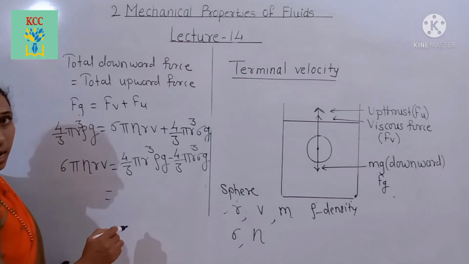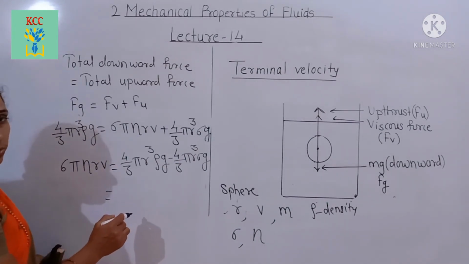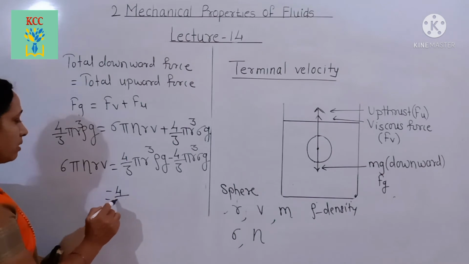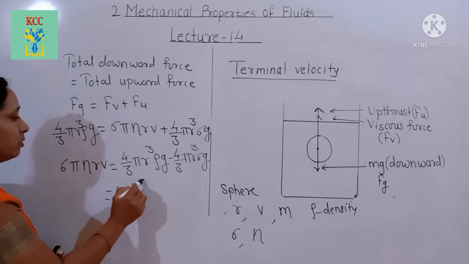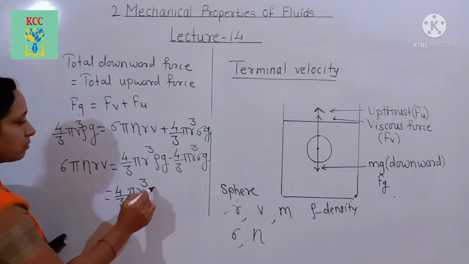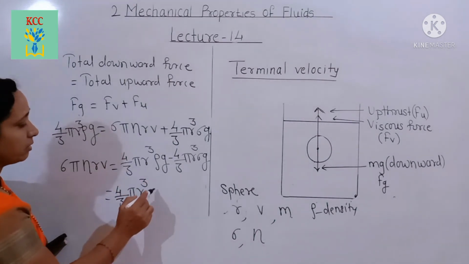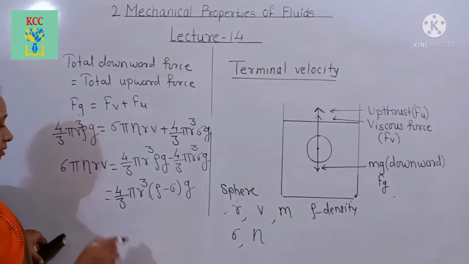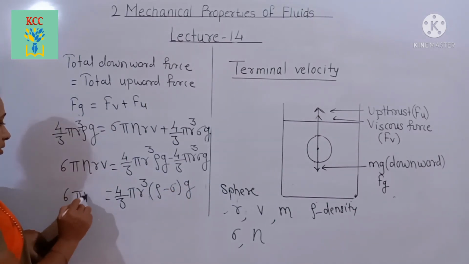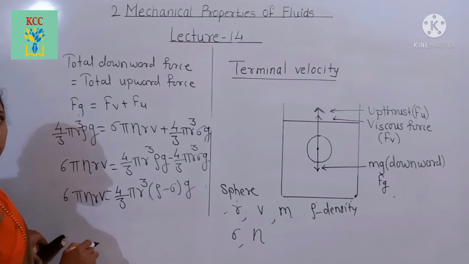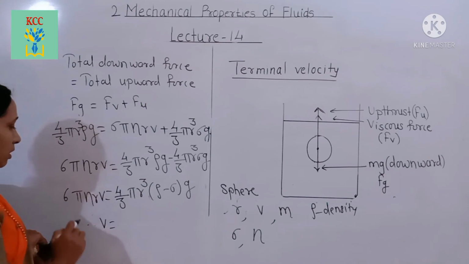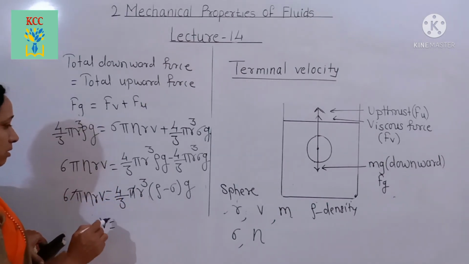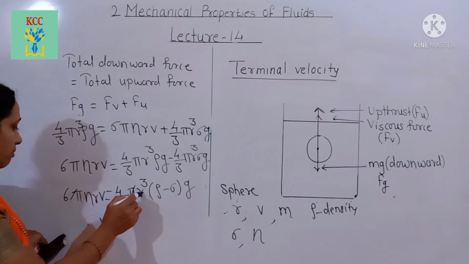Taking 4 by 3 pi r cube and also g common, we can write 4 by 3 pi r cube into g into rho minus sigma. This equals 6 pi eta r v. Therefore for the terminal velocity, pi gets cancelled, one r gets cancelled, and r square remains here.